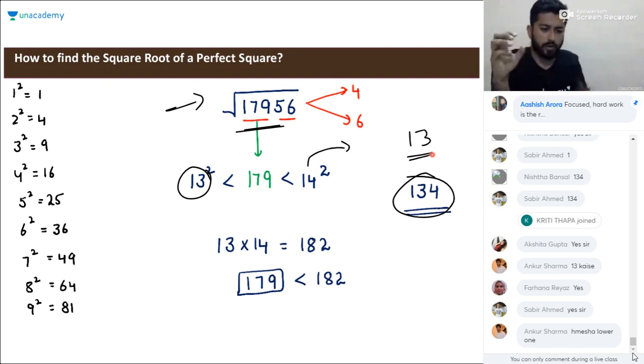Always the lower one. We have to consider that it will be more than 13. So the initial number will be 13 and the extra will be due to the ones digit, that is 4. That is why we are going to consider 13. If we consider 14, it will obviously cross the limit. It cannot be 14. Is it clear? You have to consider the lower one always.